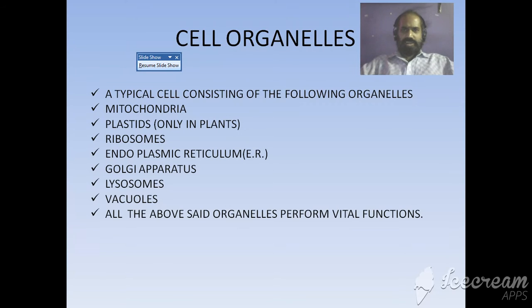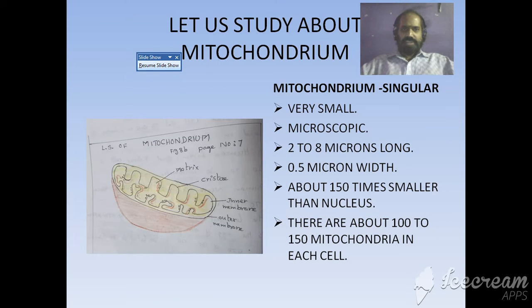Let us see cell organelles. A typical cell consisting of the following organelles: mitochondria, plastids, only in plants; ribosomes, endoplasmic reticulum, Golgi apparatus, lysosomes, vacuoles. All the above said organelles perform vital functions and help in our day-to-day life. So let us study about mitochondrium. Mitochondrium, singular word.